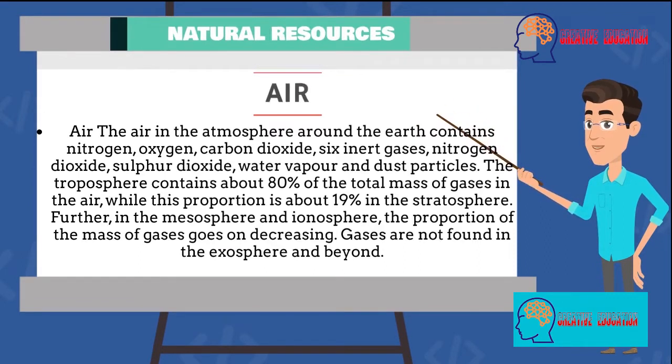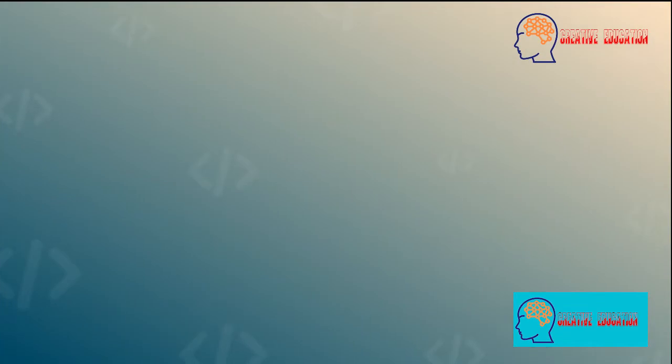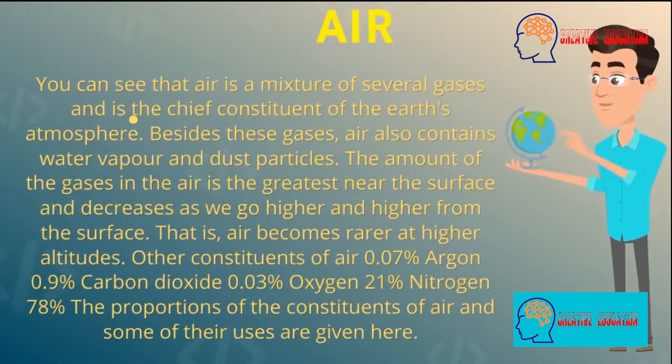Air. The air in the atmosphere around the Earth contains nitrogen, oxygen, carbon dioxide, inert gases, nitrogen dioxide, sulfur dioxide, water vapor and dust particles. The troposphere contains about 80% of the total mass of gases in the air, while this proportion is about 19% in the stratosphere. Further, in the mesosphere and ionosphere, the proportion of the mass of gases goes on decreasing. Gases are not found in the exosphere and beyond.